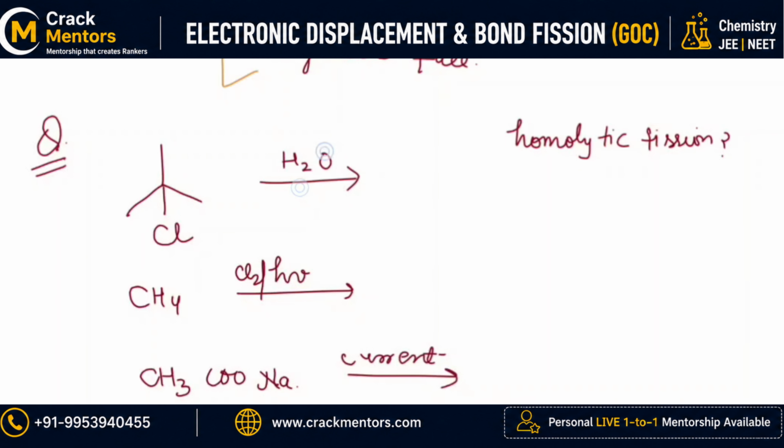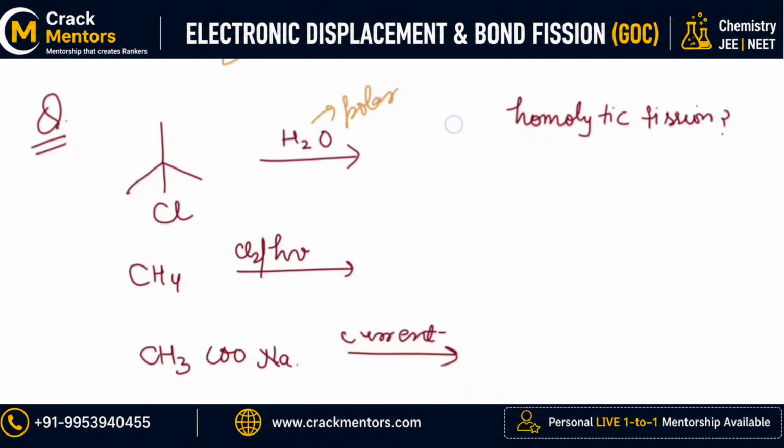Discussing water, it is a polar compound. A polar compound will give polarity to the molecule. It is not going to give you any homolytic fission. Are you getting my point? The polar thing in itself is going to polarize the molecule. It is not going to give you the free radical. So that cannot be our answer.